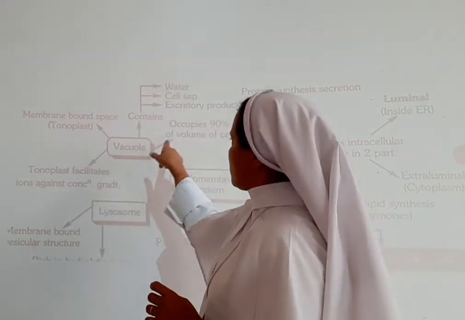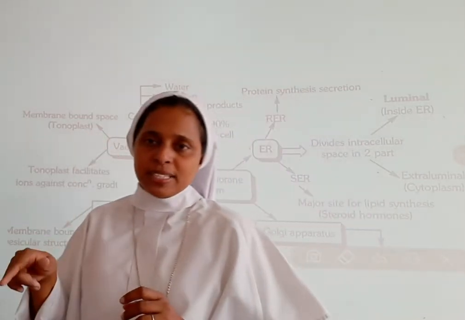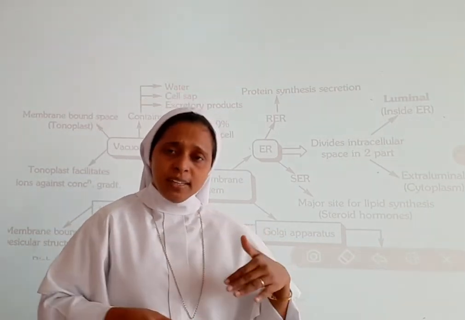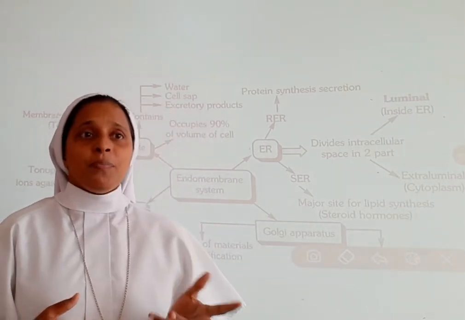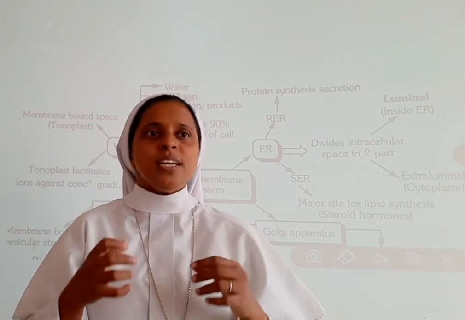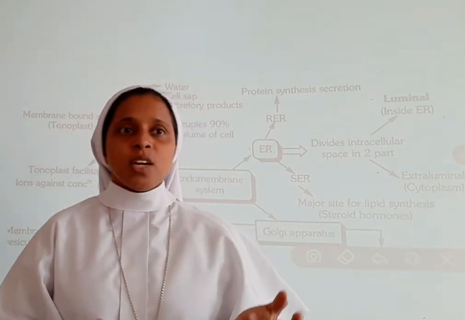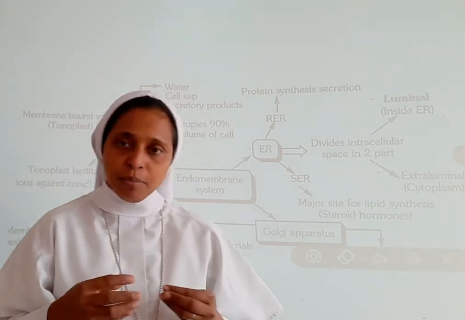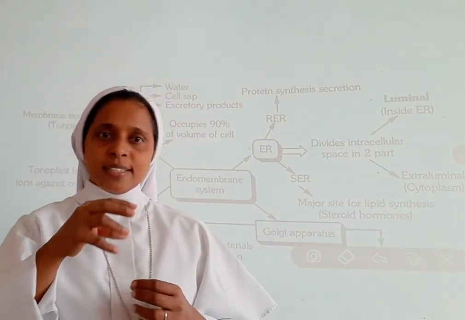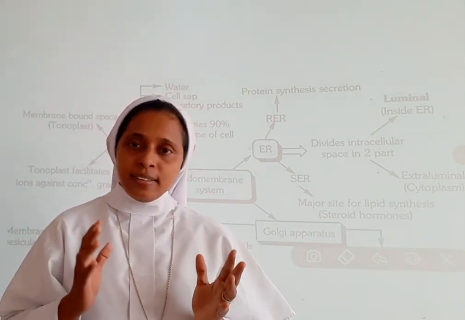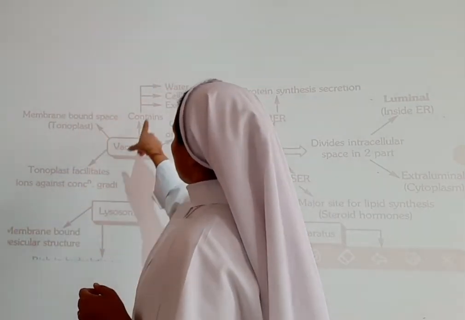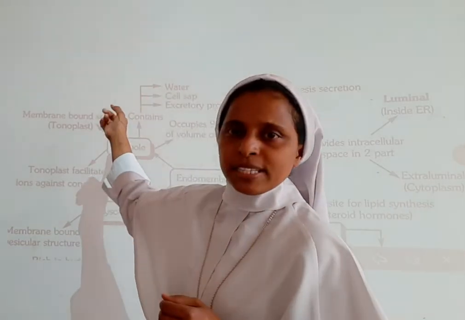And we know that in plants the vacuole occupies more than 90% of the volume of the cell. Apart from that, amoeba has contractile vacuoles for excretion. In protists, food vacuoles are present, and they engulf food with the help of these vacuoles. So these are the things we have learned about the vacuoles. I hope you have understood this.